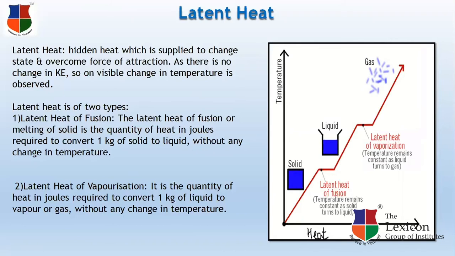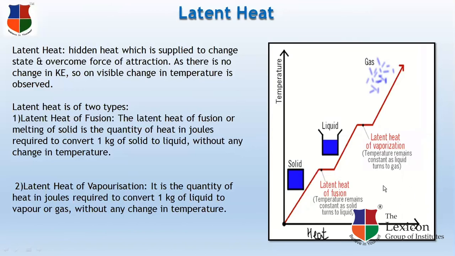As you can see in this graph, the y-axis is temperature and the x-axis is heat supplied. The first one is latent heat of fusion. The solid is getting converted into liquid state at this point of equilibrium. Temperature remains constant as solid turns into liquid. Then liquid is changing into gaseous state. What is happening at this point of equilibrium? Latent heat of vaporization. The temperature remains constant as liquid turns into gaseous state.